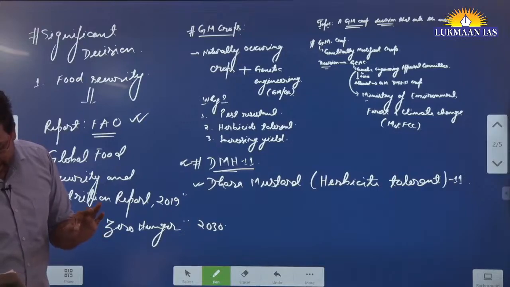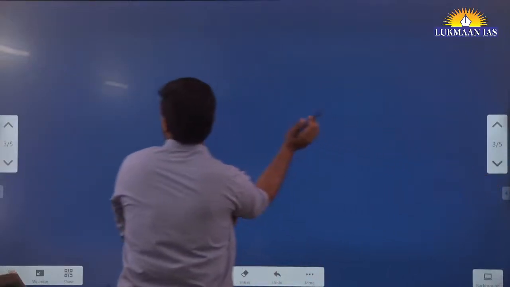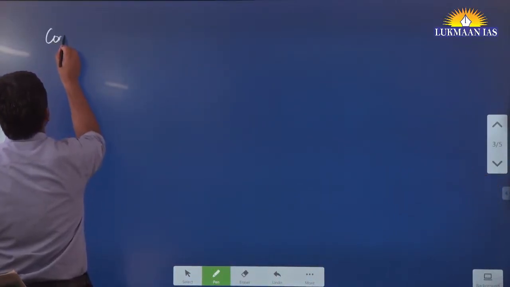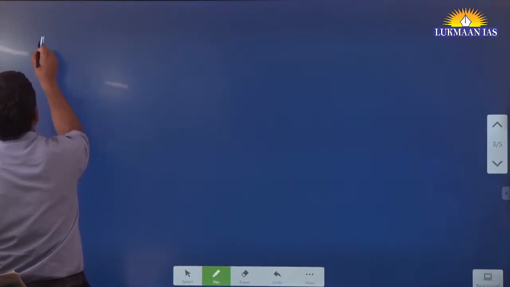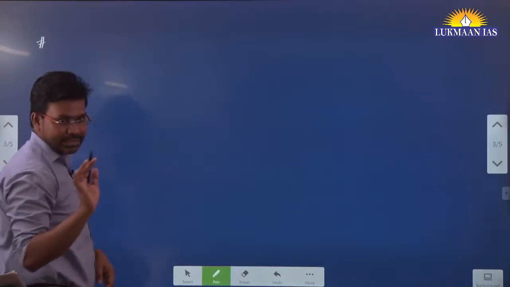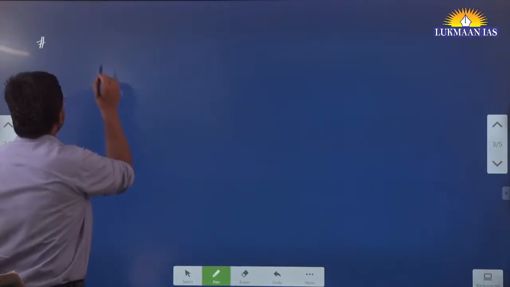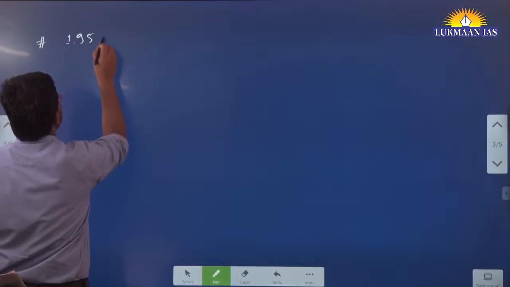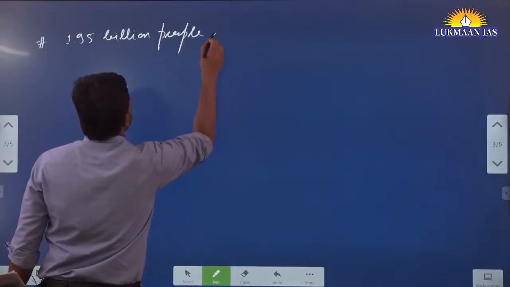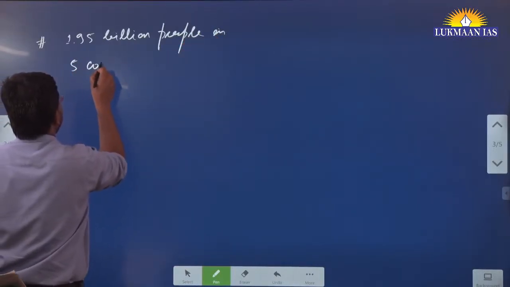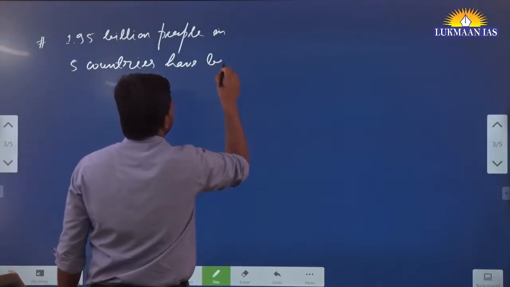Apart from this, in this article they have talked about many countries, various countries that have benefited. So we are talking about the good portion of the decision. They say that globally, 1.95 billion people in 5 countries have benefited from GM crops.